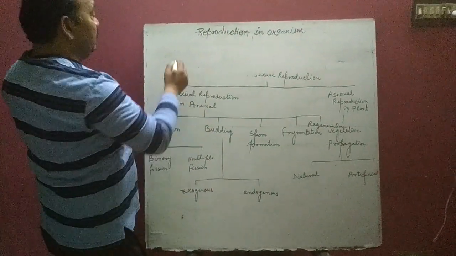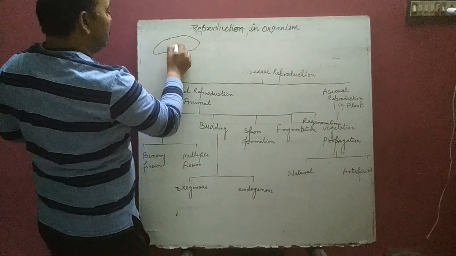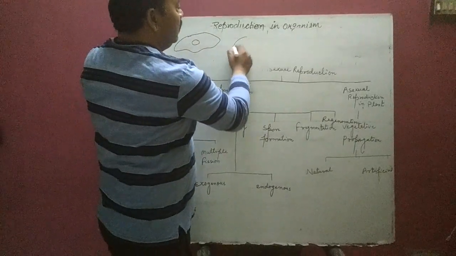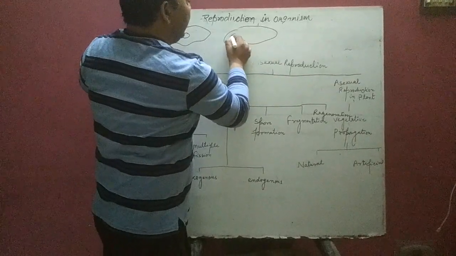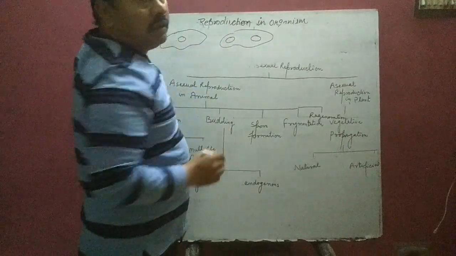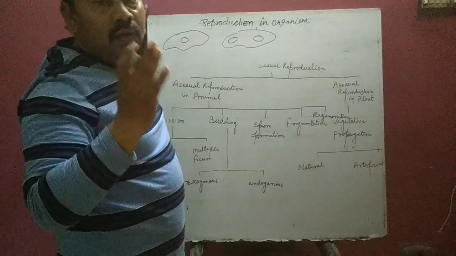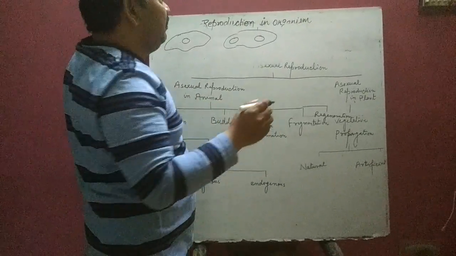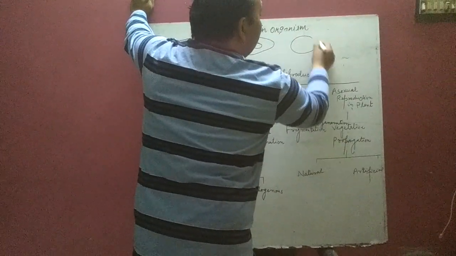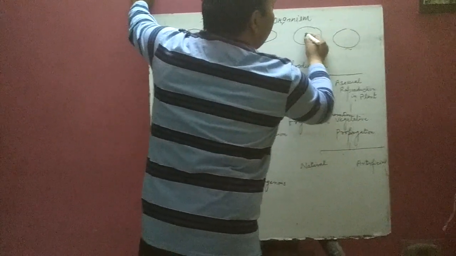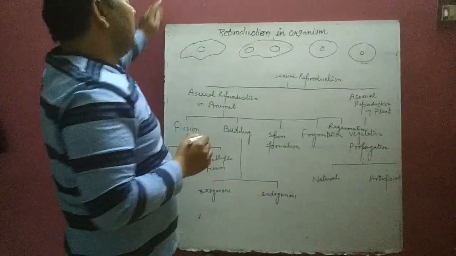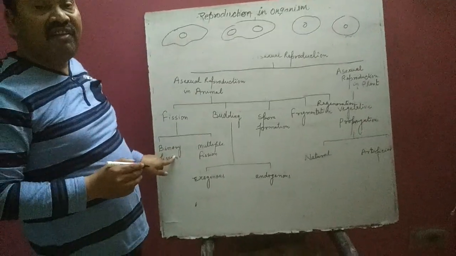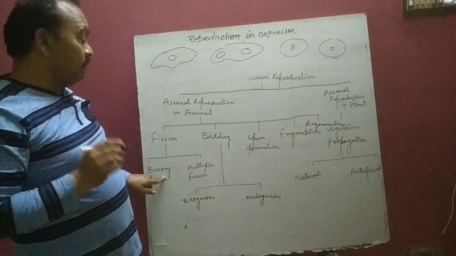For example, this one is the amoeba. It is a nucleus of amoeba. First of all, karyokinesis: karyon means nucleus, which is divided into two equal halves, and finally the cell is divided into daughter cells. So one cell is divided to form two daughter cells, and that is called binary fission in case of amoeba.